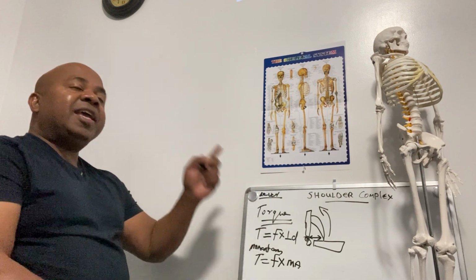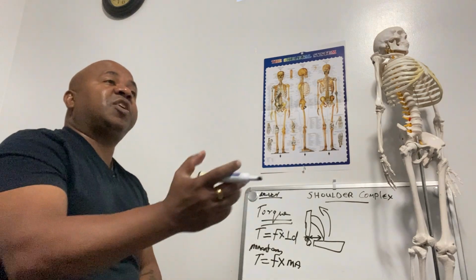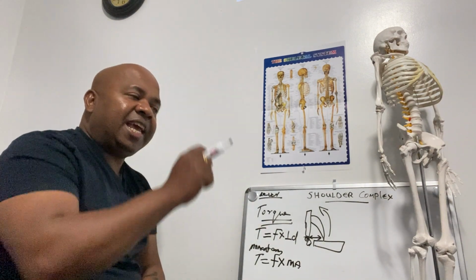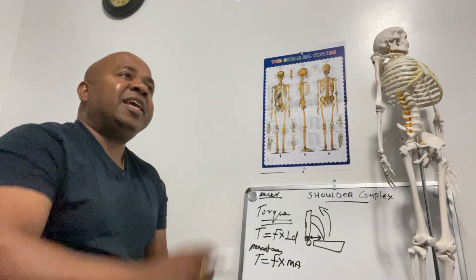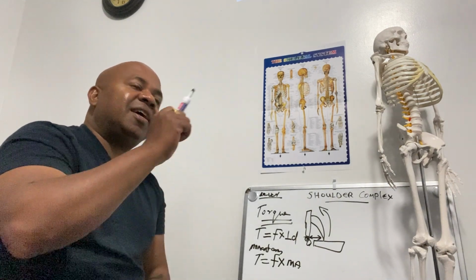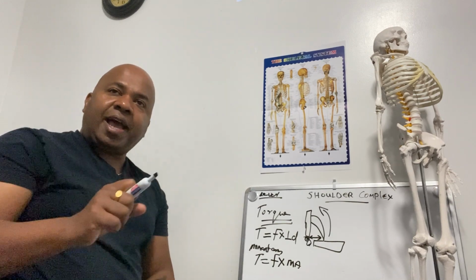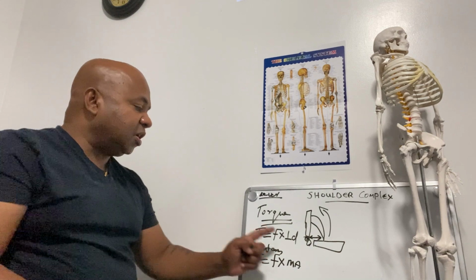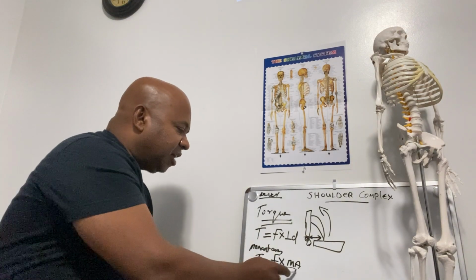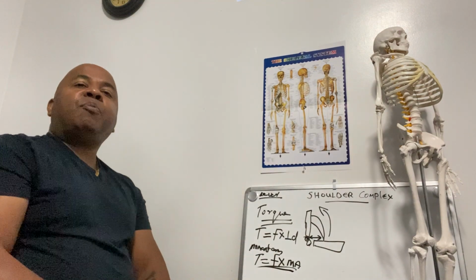So torque is the force that causes rotation of a body lever. Torque T is equal to force times perpendicular distance. If the perpendicular distance is also known as moment arm, the torque formula can be rewritten as force times moment arm.